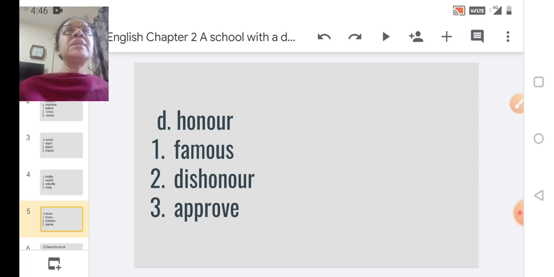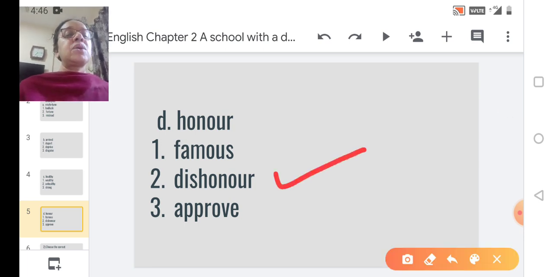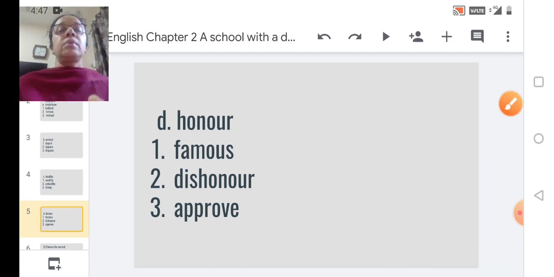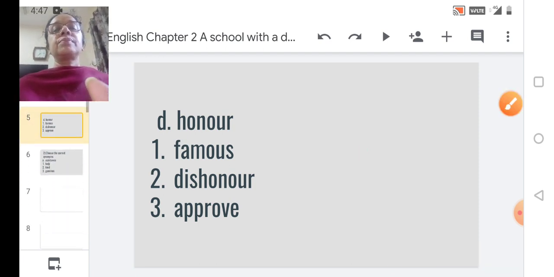Antonym of honor is dishonor. So you saw, children, here I am just putting a tick on the right answer for you to understand, but when you get your question paper, you will be given options, and you will have to click on that particular correct answer. Just the clicking part you have to do. Okay, we go to the next.